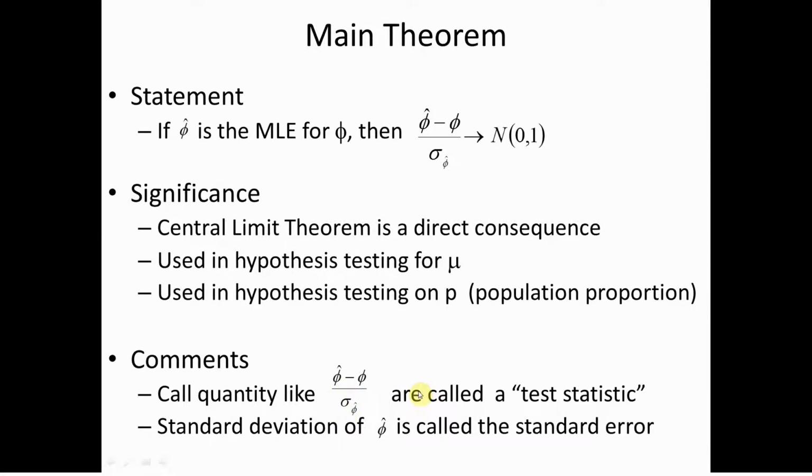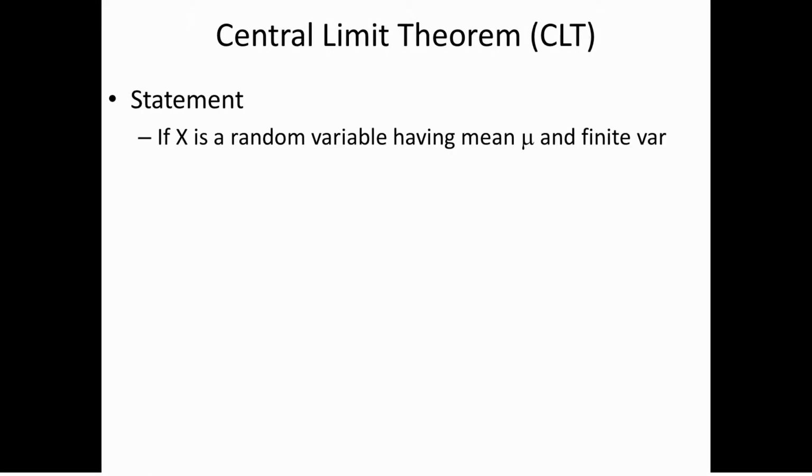Okay, all right. The central limit theorem. So what does it say? Well, it says the following. It says that if we have a random variable x with a defined mean and a finite variance, then the following quantity, basically the standardized version of x bar, x bar minus mu divided by its standard error, which is sigma over the square root of n, goes to a standard normal as n goes to infinity.